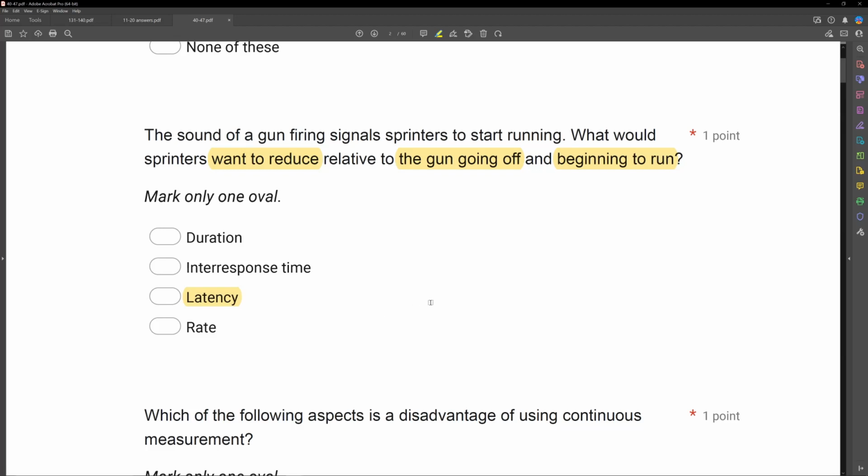And then rate, we're not looking at any frequency measurement here. If you don't have frequency, you cannot have rate. That is something you should always remember. Don't get rate confused with our other time measurements. Yes, there is a time component to rate. Without frequency, though, we can't find rate. In this case, we want to reduce the latency between the SD and the response, the going off, and beginning to run.